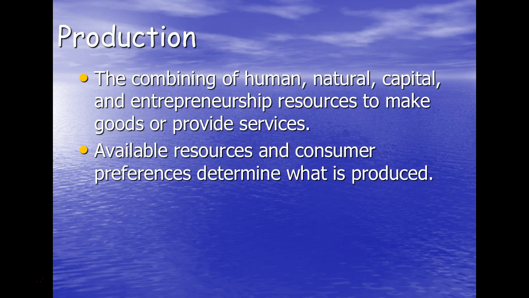Production is the combining of human, natural, capital, and entrepreneurship resources to make goods or provide services. So production is the combining of the resources. Available resources and consumer preferences determine what is produced. So if we don't have any trees, we can't make goods with trees. We can't produce goods with trees. So that would be, we can't produce it because those resources aren't available.